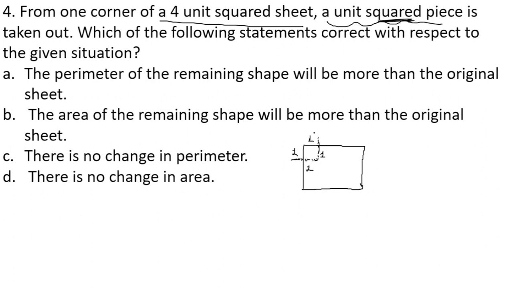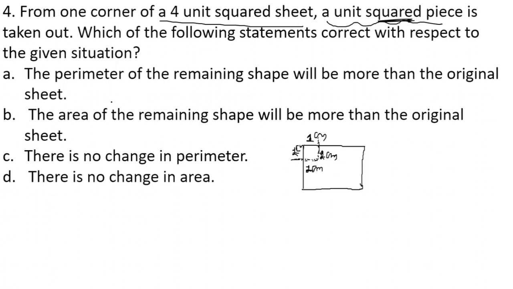So we know that all the sides of a square are equal. It means if we are removing a 1 centimeter piece, then on all sides the dimensions are 1 centimeter each. So if we are removing this 1 unit square part from this given unit square sheet, which of the following will be the correct answer for the given question? Option A is: the perimeter of the remaining shape will be more than the original sheet.